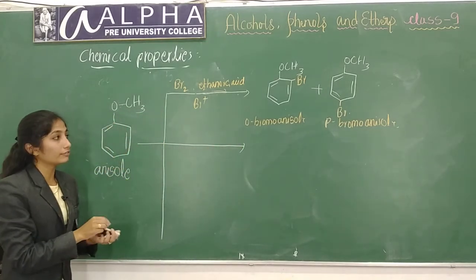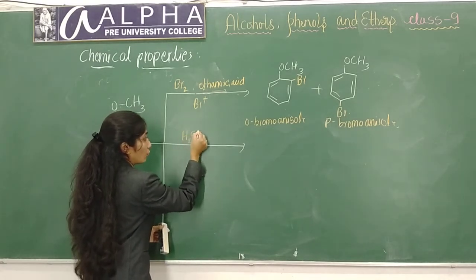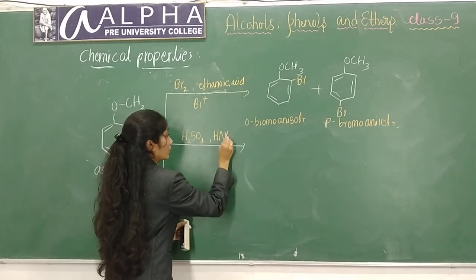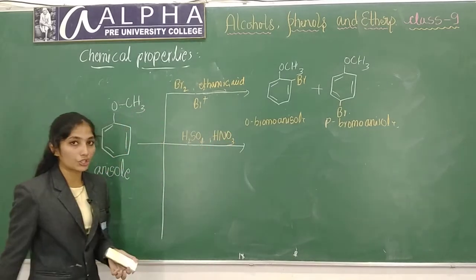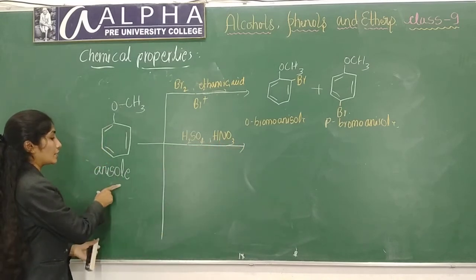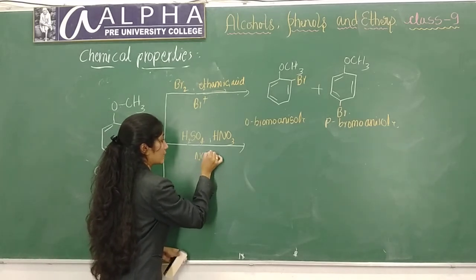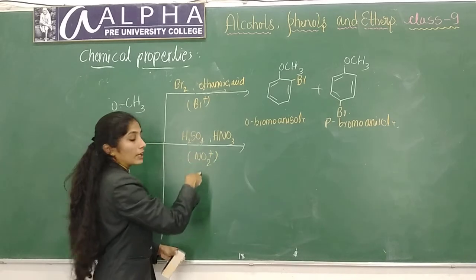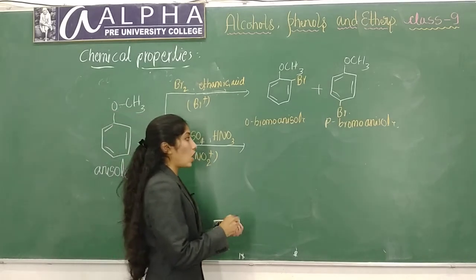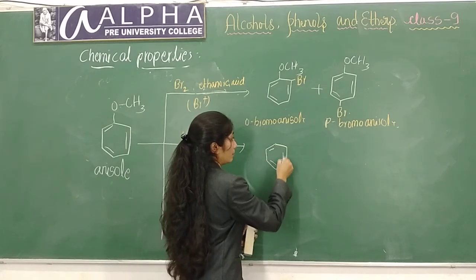This anisole will react with H2SO4 in presence of HNO3. H2SO4 and HNO3 are called nitrating mixture. Anisole reacts with nitrating mixture. Here NO2 plus acts as electrophile. Here also ortho and para substituted product will be formed.